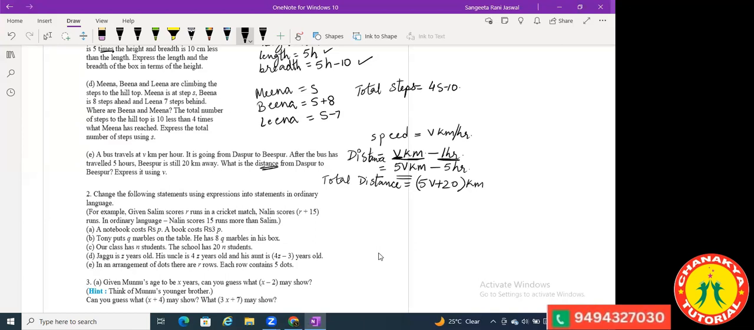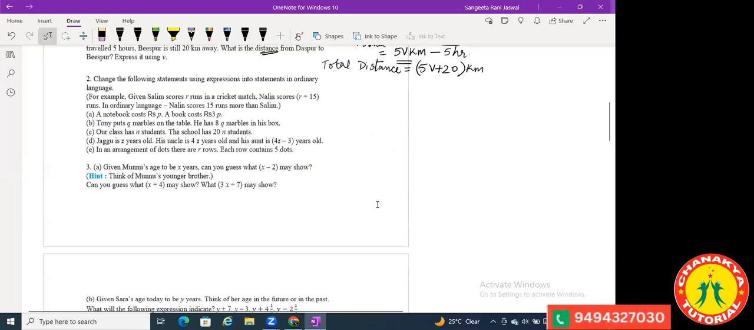Understood this much? Yes, ma'am. Okay. Let's move ahead. Change the following statements using expressions into statements in ordinary language. So as you were doing in your general language yesterday, same way you have to do this. Now see this first one.